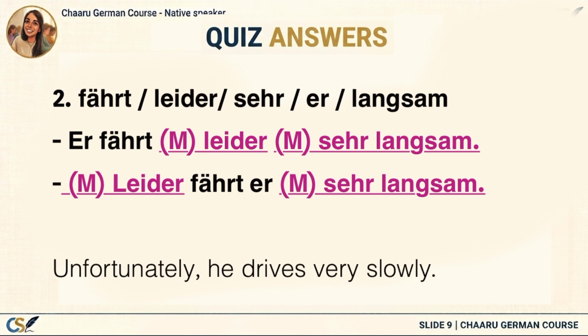After that, we describe how he drives. Sehr langsam, very slowly. Think of it like first we give our comment, then we describe the action. That's why German speakers naturally say fährt leider sehr langsam, not fährt sehr langsam leider.